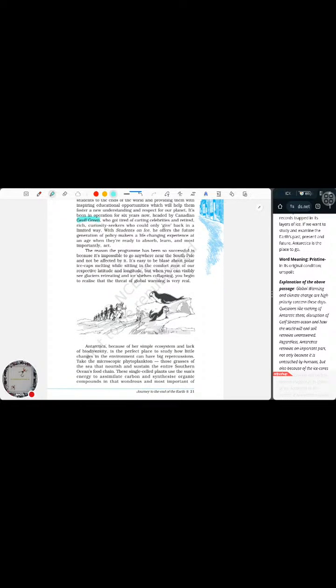The reason the program has been so successful is because it's impossible to go anywhere near the South Pole and not be affected by it. It's easy to be blasé about polar ice caps melting while sitting in the comfort zone of our respective longitude. But when you can visibly see glaciers retreating and ice shelves collapsing, you begin to realize the threat of global